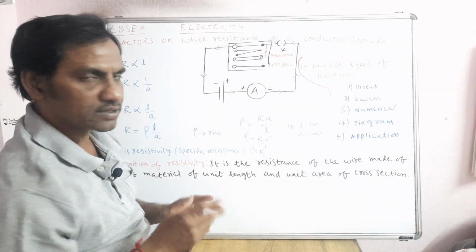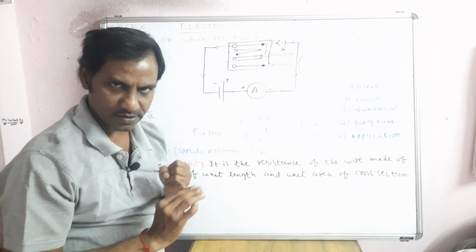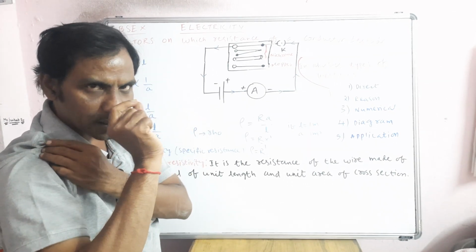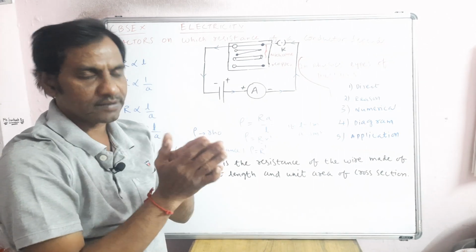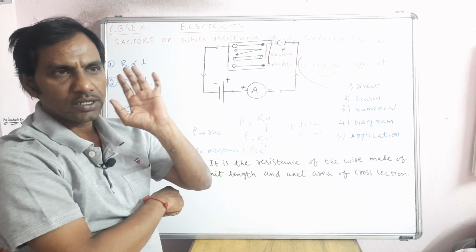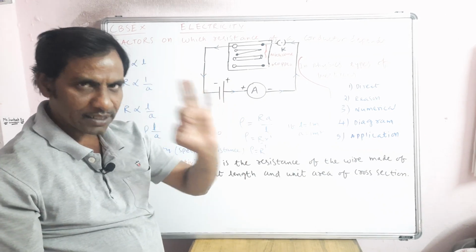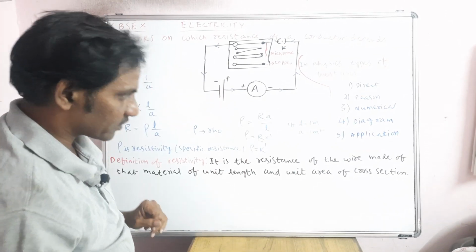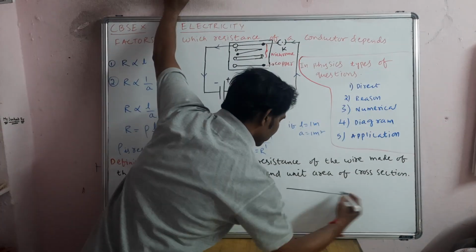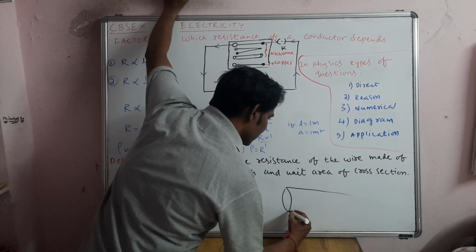Resistance is the obstruction offered to the flow of electrons by the conductor. You can say electrons or otherwise electricity, anything is fine. When the electrons are moving in a conductor, the atoms of the conductor will oppose the flow of electrons. Simply to make you understand, I am writing.